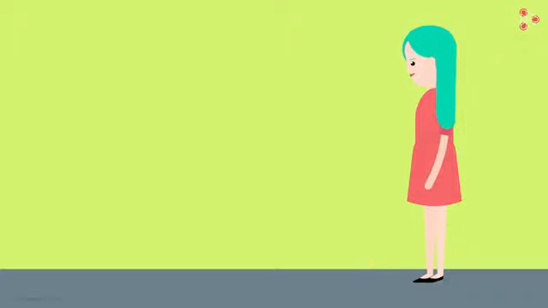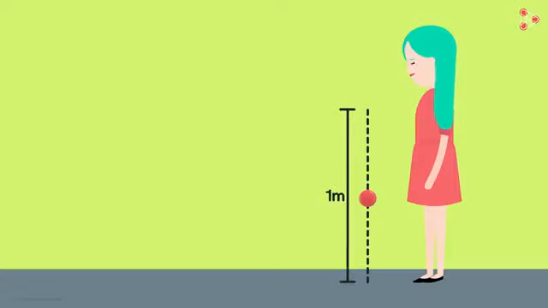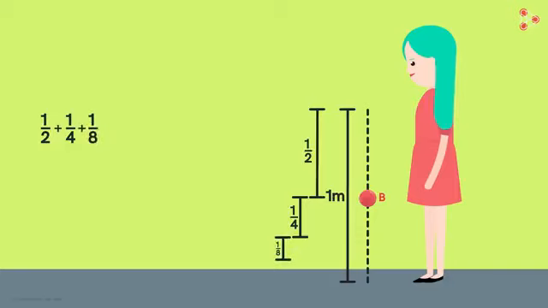Let's see. Suppose she drops the ball from a height 1 meter above the floor. Now to reach the floor, first the ball has to cover half this distance to reach point B. Then the ball has to cover half of the remaining distance, that is 1/4 of a meter. Then the ball has to cover the next half, then the next half, and so on.